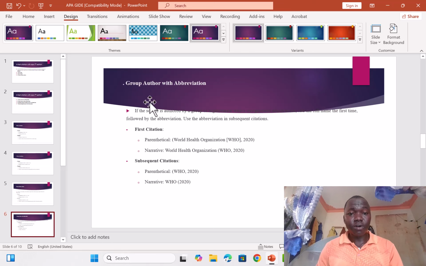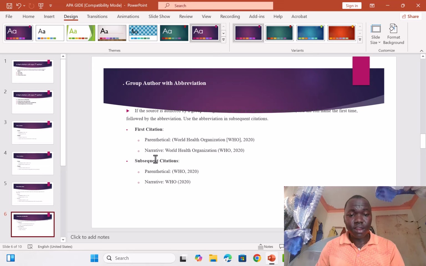So when you're having group authors with abbreviations, if the group is recognized and has an abbreviation, so if the source is authored by a recognized group, then for the first citation under parenthetical, you open the bracket, then you write World Health Organization, the name of the organization, and then you put the abbreviation in brackets, then you press the comma, 2020.